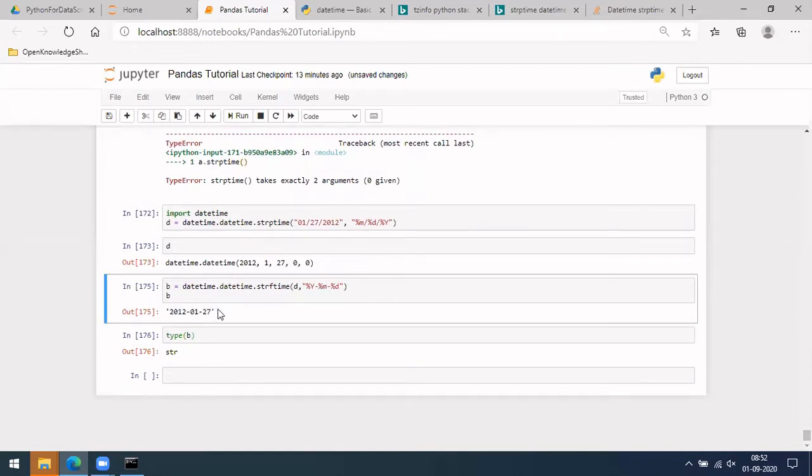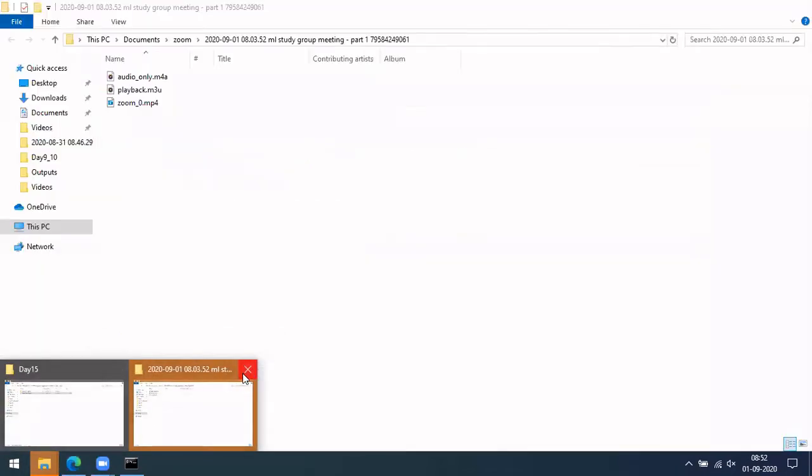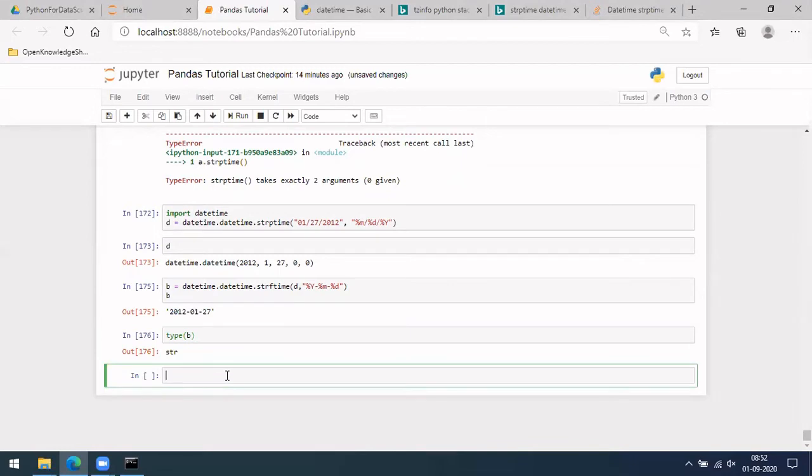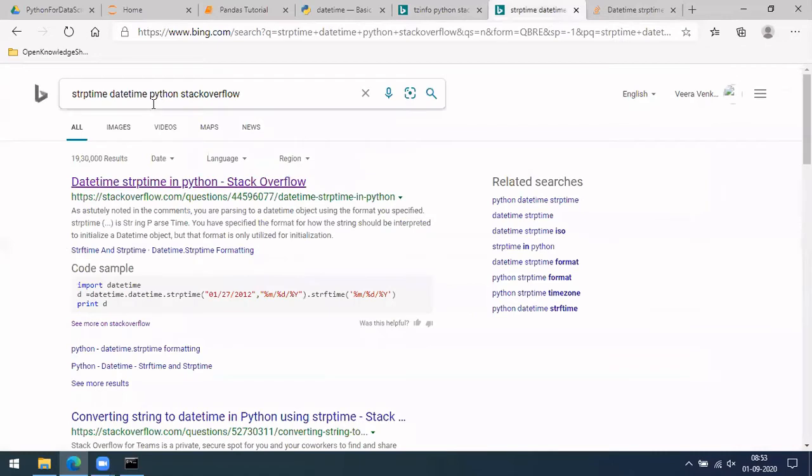One more thing: in case we want to create a folder, there is something called timestamp. If you remember, in many projects we have to store our output by creating a folder of timestamp, and then store a few things over there. For such things, if you want to do it, let me do that. Timestamp Python, it will be there in the same library.